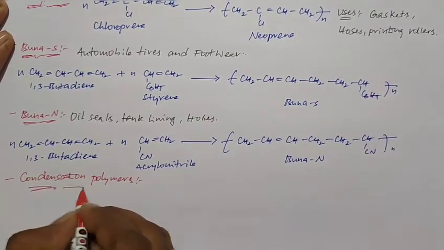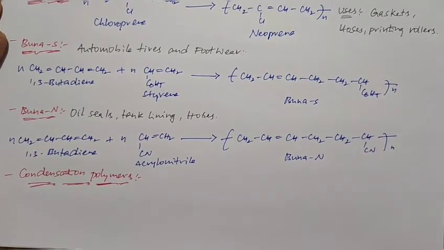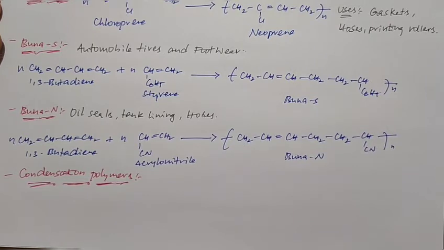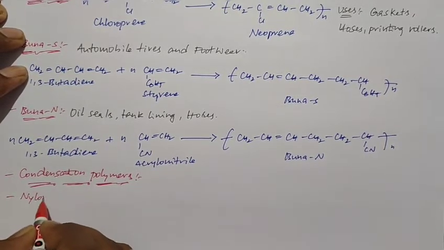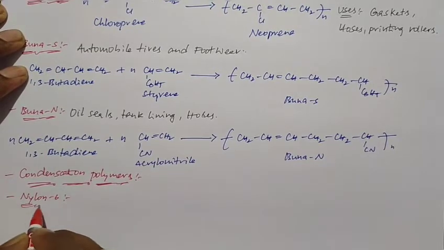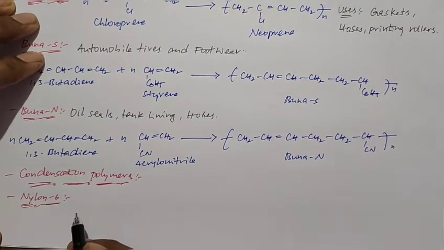Condensation polymers, as you know very well, are the polymers formed by the joining of small molecules with the loss of small molecules like water, ammonia and HCl. Here I take the basic example of a condensation polymer, that is nylon 6. Nylon 6 is a condensation polymer, and at the same time, it is a homopolymer. Nylon 6 can be prepared from caprolactam.